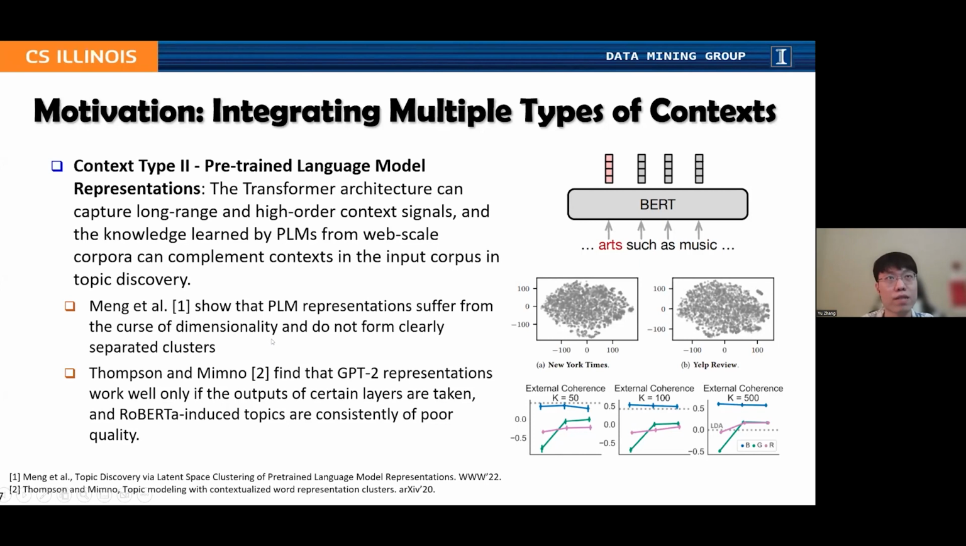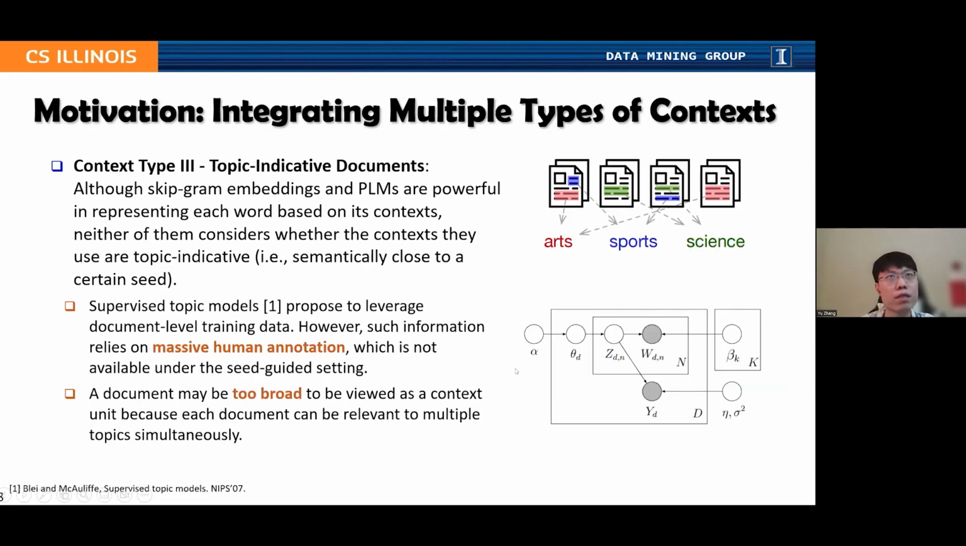For example, one study shows that the BERT representations suffer from the curse of dimensionality and do not form clearly separated clusters. Here are the visualization of their results. And another study finds that GPT-2 representations work well only if the output of certain layers is taken. So if you only use the last layer, it may not work. And the RoBERTa-induced topics are consistently of poor quality. So that's the drawbacks of PLMs.